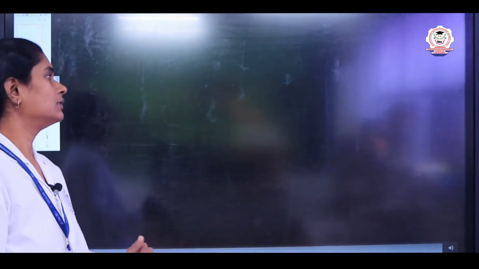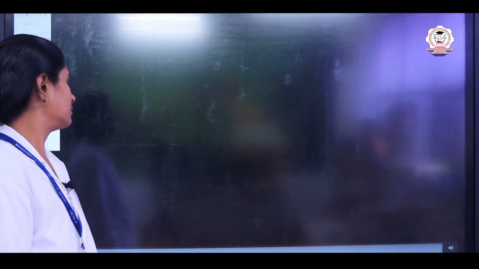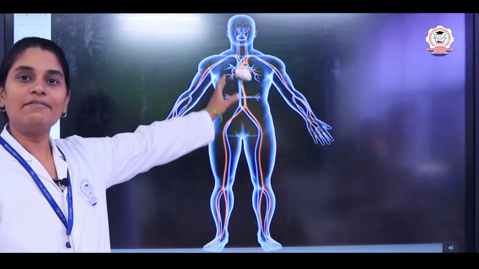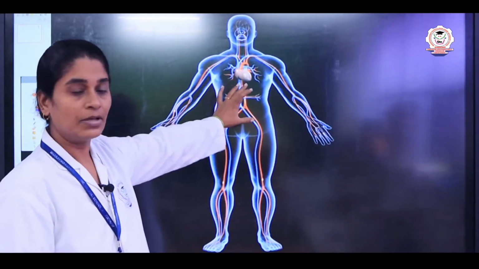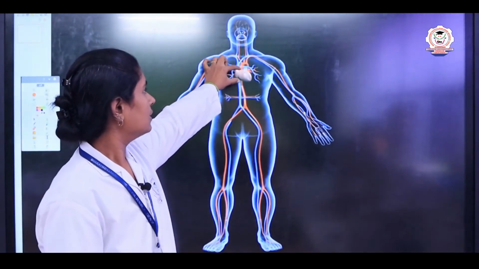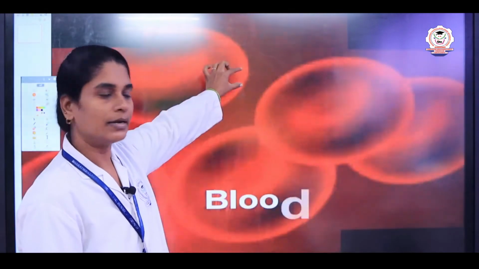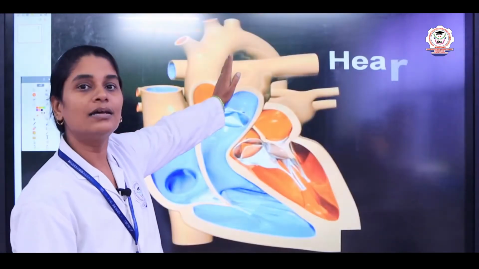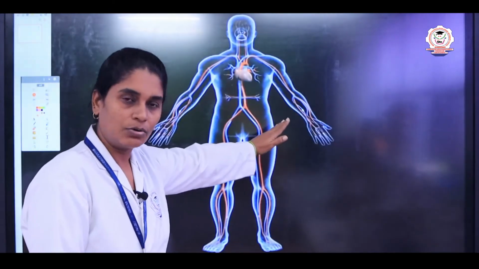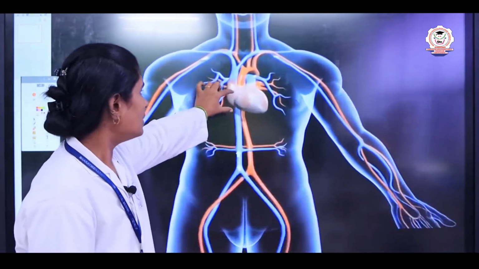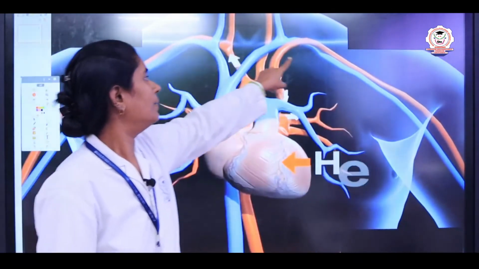So here we can see the circulatory system in our body. In the center of the chest the heart is present, slightly tilted to the left side, okay. From the heart you can see many blood vessels.